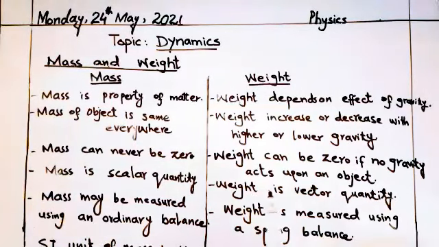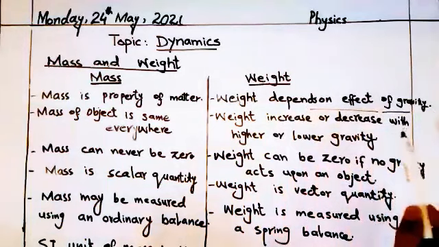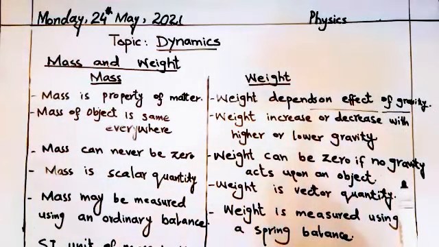Weight is a vector quantity and weight is measured using a spring balance. In other words, the weight of a body is the force of gravity acting on it. It is basically the force of gravity that acts upon a body. On the earth, the weight of a body is equal to the force with which the earth attracts it. It varies depending upon the value of g, the acceleration due to gravity.